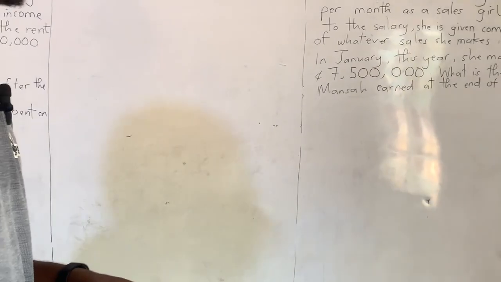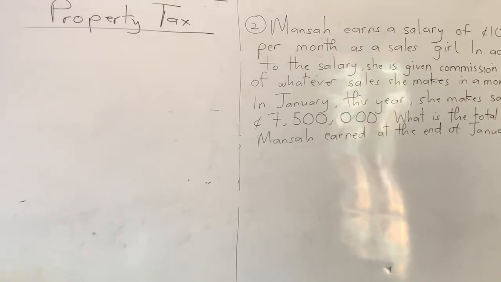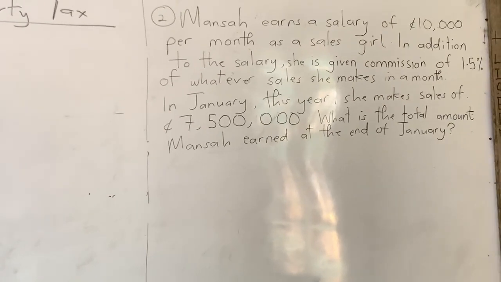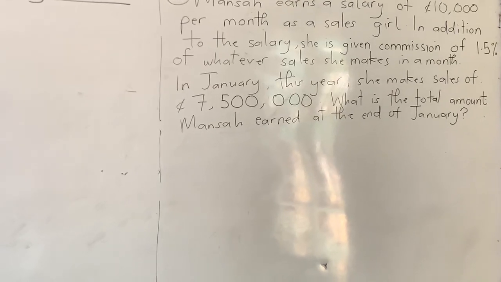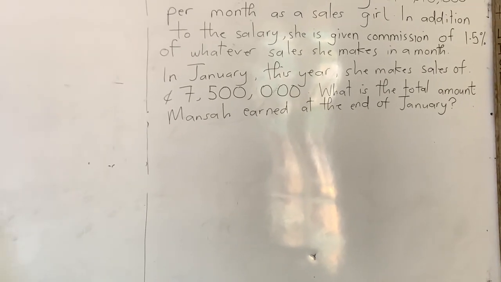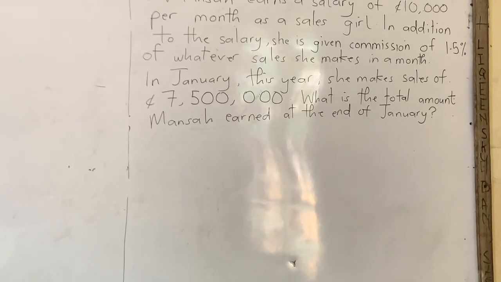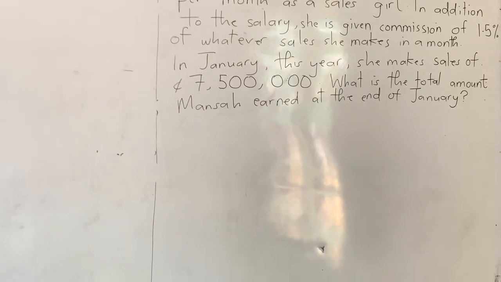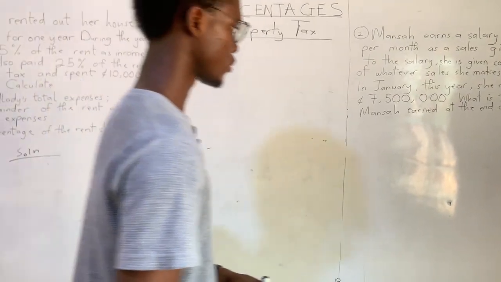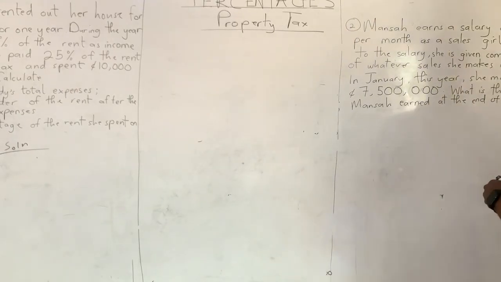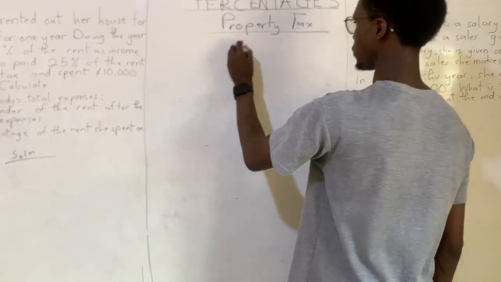Mansa earns a salary of 10,000 cedis per month as a sales girl. In addition to the salary, she is given commission of 1.5% of whatever sales she makes in a month. In January this year, she makes sales of 7,500,000 cedis. What is the total amount Mansa earned at the end of January? Okay, let me do it here since this is much brighter.